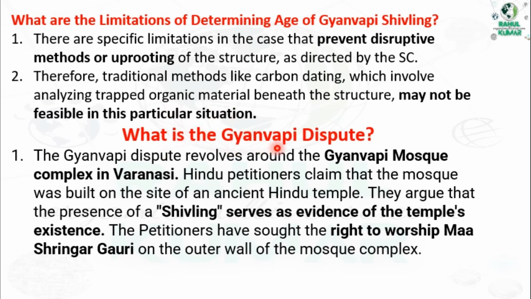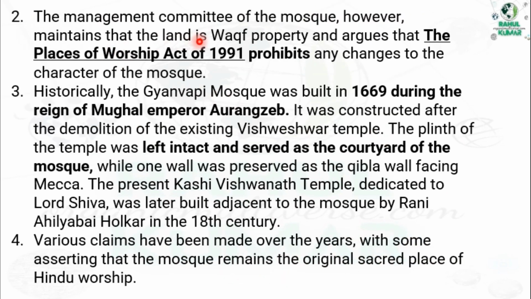So, what is the Gyanvapi dispute? The Gyanvapi dispute revolves around the Gyanvapi mosque complex in Varanasi. Hindu petitioners claim that the mosque was built on an ancient Hindu temple. They argue that the presence of symbols serves as evidence of the temple's existence. The petitioners have sought the right to worship Maa Sringar Gauri on the outer wall of the mosque complex. The management committee of the mosque, however, maintains that the land is Waqf property and argues that the Places of Worship Act 1991 prohibits any changes to the character of the mosque.